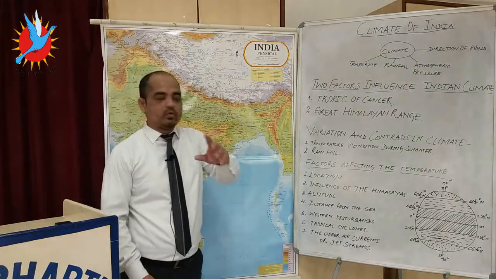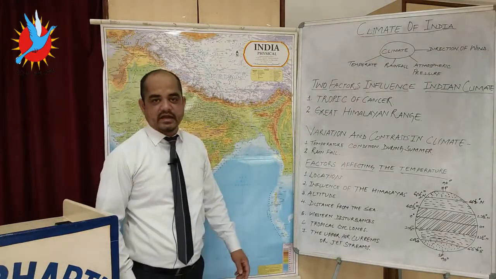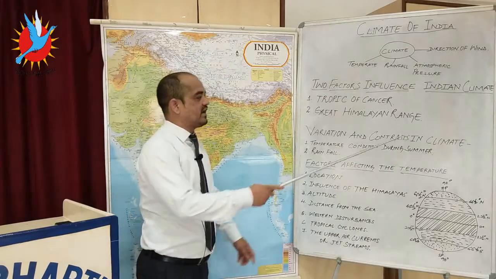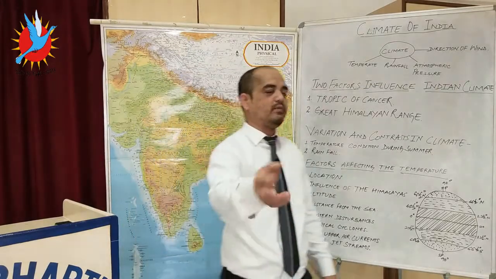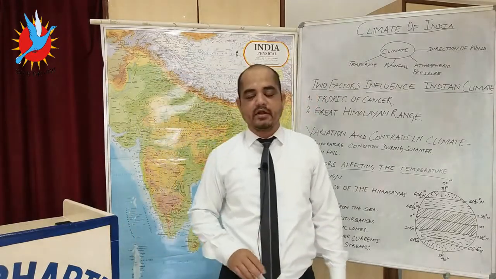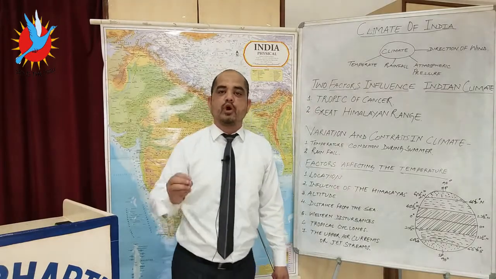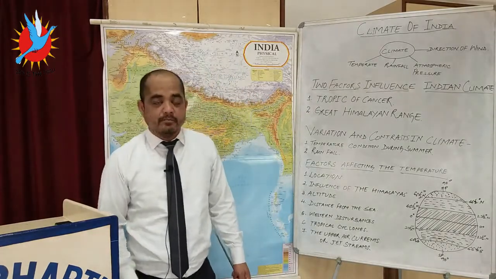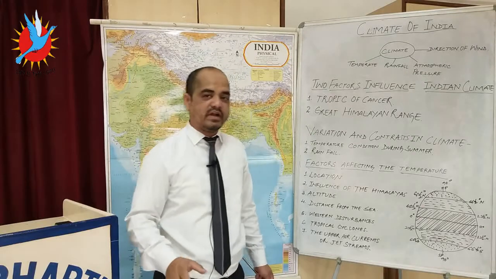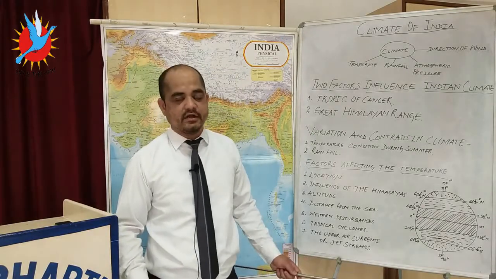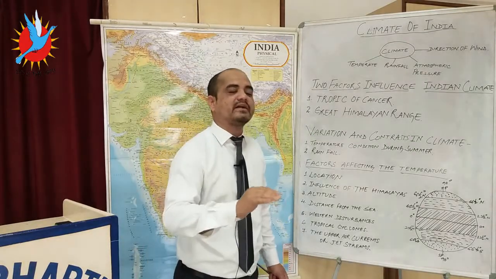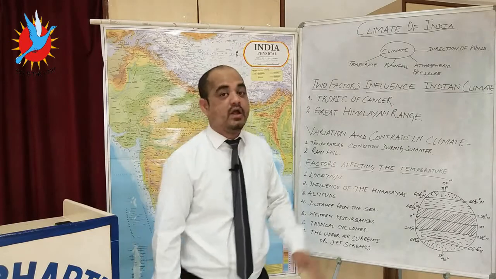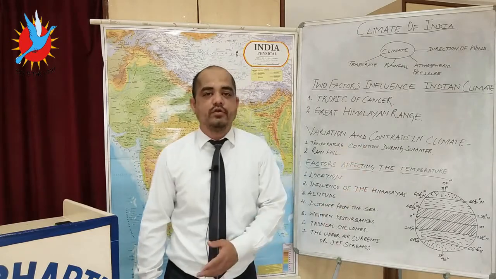Let's turn to the next heading, which is variation and contrast in climate. Why do we call it variation and contrast in climate? Though India is known as a tropical monsoon type of climate, it doesn't mean every part of India will have the same climatic condition. A few factors make drastic changes in the climatic condition, whether in summer or in winter.